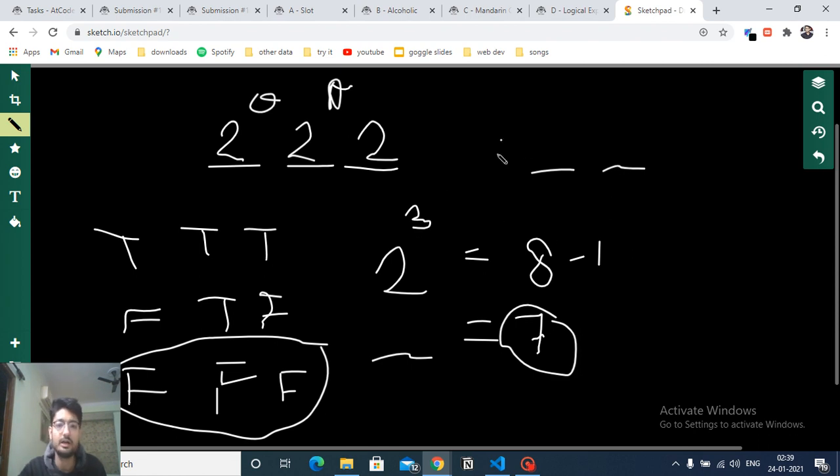Now if it is an AND, then it will multiply with 1 only, because if all of them are AND, then all should be true, so there is only one answer and no extra possibilities. We are not doubling it, so there is no multiplication with 2. But if it is an OR, then we multiply it with 2. And that's what we are doing.